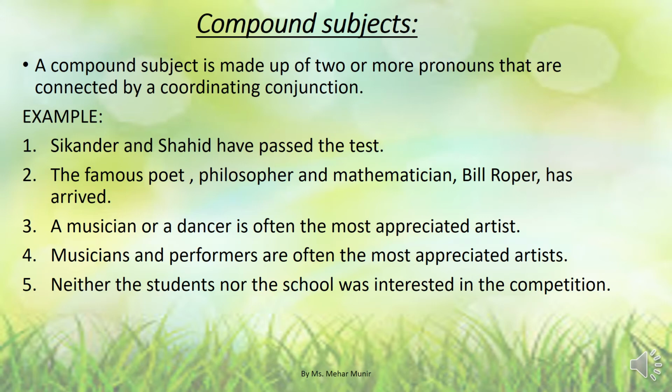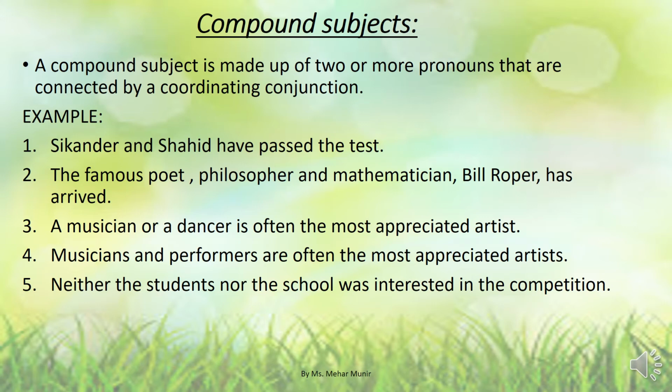Example number 4 is the opposite of example number 3, to make compound subjects clear to you. Musicians and performers are often the most appreciated artists. In example number 4, musicians and performers are plural subjects, so that is why we used are.